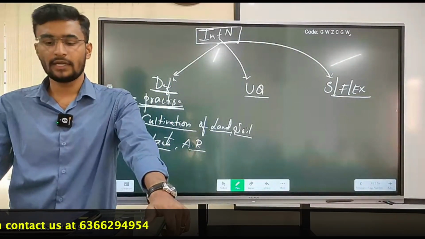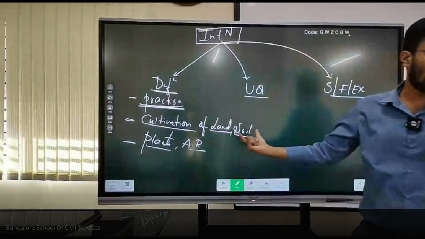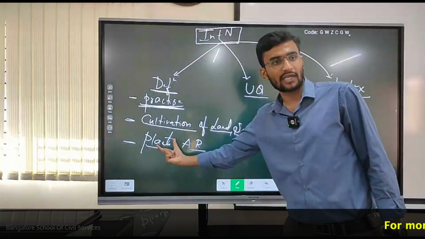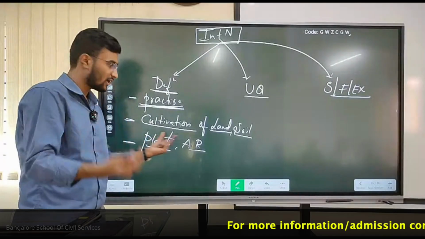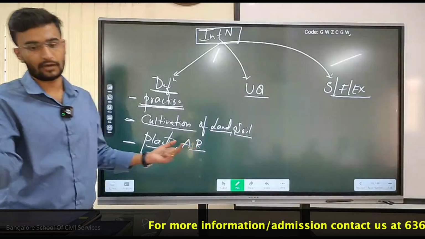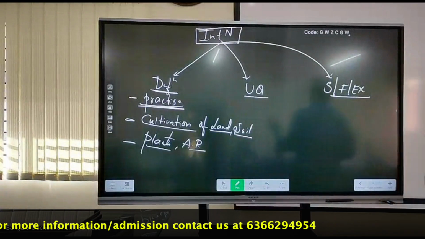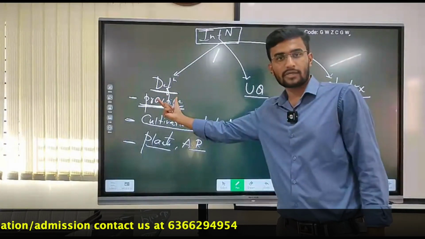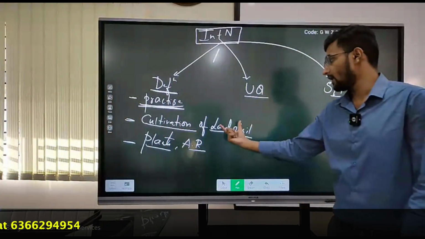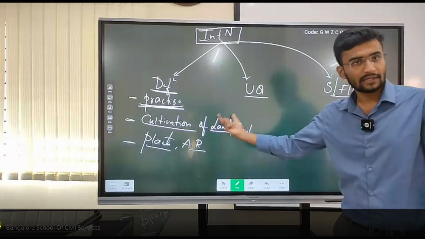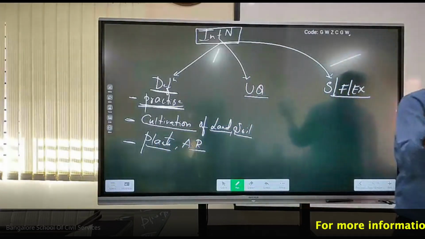The first and foremost, it's a practice of cultivation of the land, the soil, to achieve what? To achieve the overall goal of our agriculture. What's the overall goal? That is cultivation of plants as well as rearing of animal husbandry. Okay? Yes or no? Is the definition clear? Highly important one. It is a practice where individuals or the family have been involved in cultivation, or I can say land cultivation, the tilling of the land, the tilling of the soil, to achieve my overall goal called the cultivation of plants and the rearing of animals.